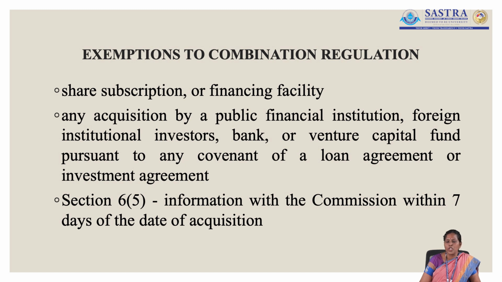All this information should be clearly given by the aforesaid institutions to the Competition Commission of India, though they are exempted from filing the notice and getting the approval from the Commission.